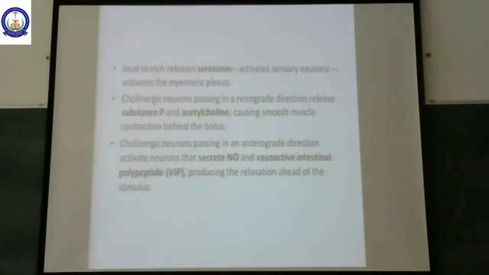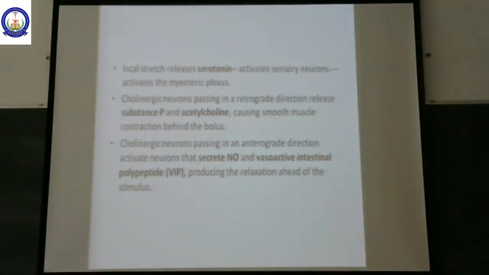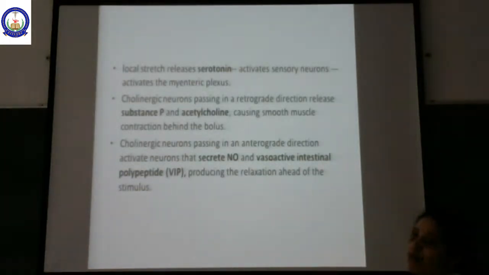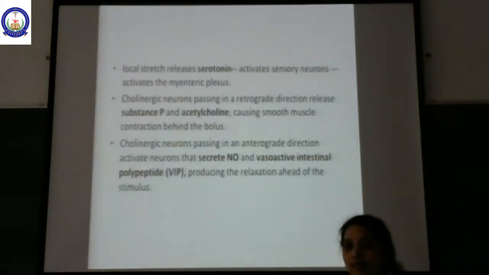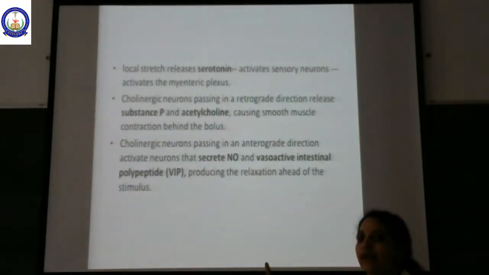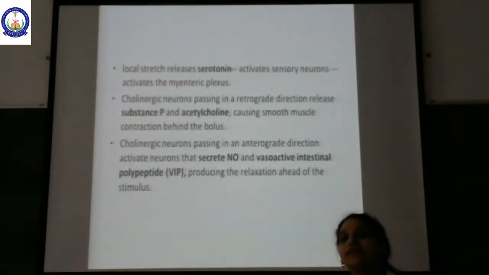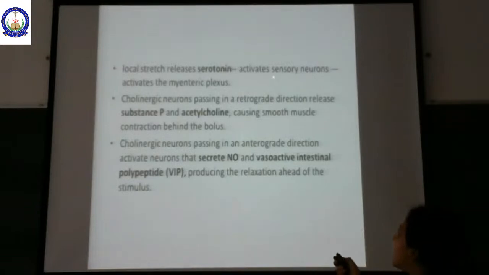Now, what is the mechanism of this peristaltic movement? Whenever there is a localized stretch, whenever the food which has entered the GI tract is stretching the GI tract, there is release of the hormone called serotonin. I repeat, the local stretch is going to release serotonin. Remember, the first hormone in peristalsis that we are learning is serotonin. This serotonin is now going to activate the myenteric plexus.